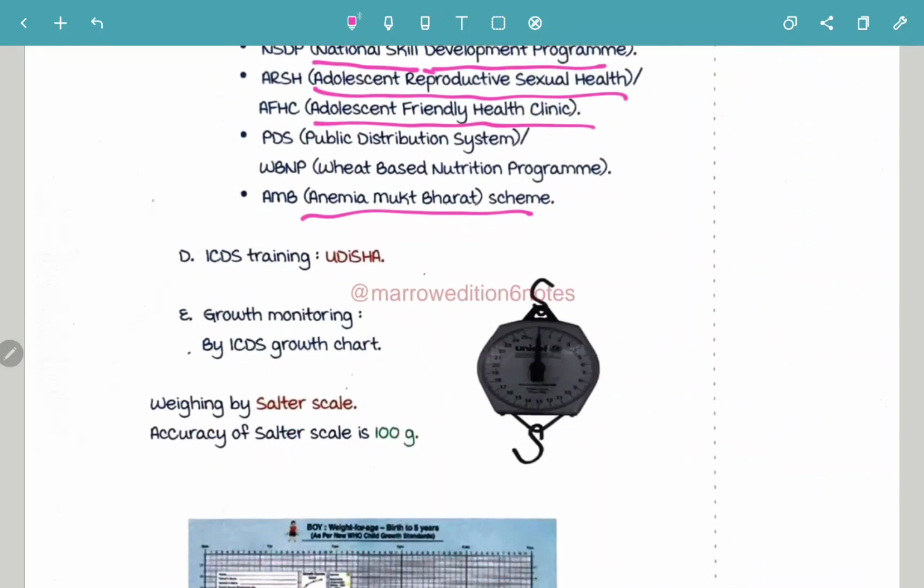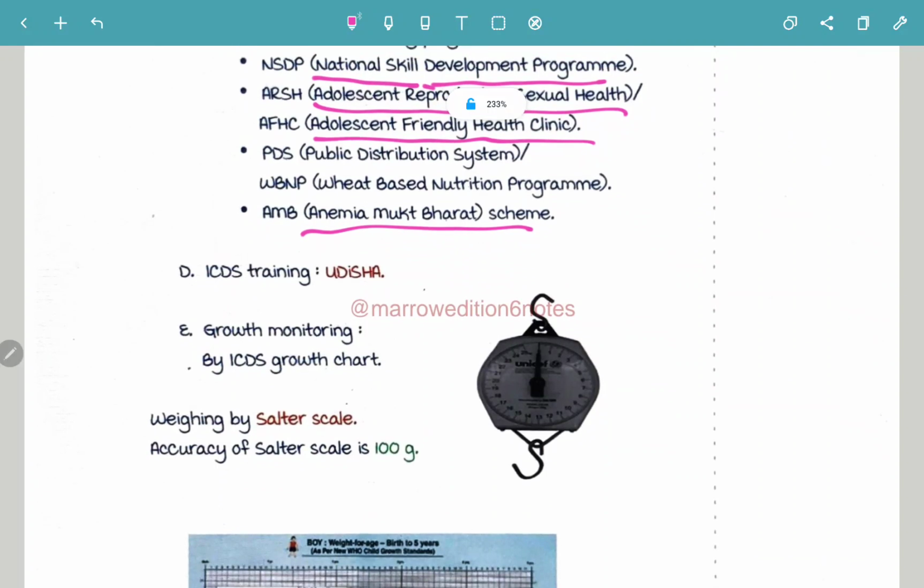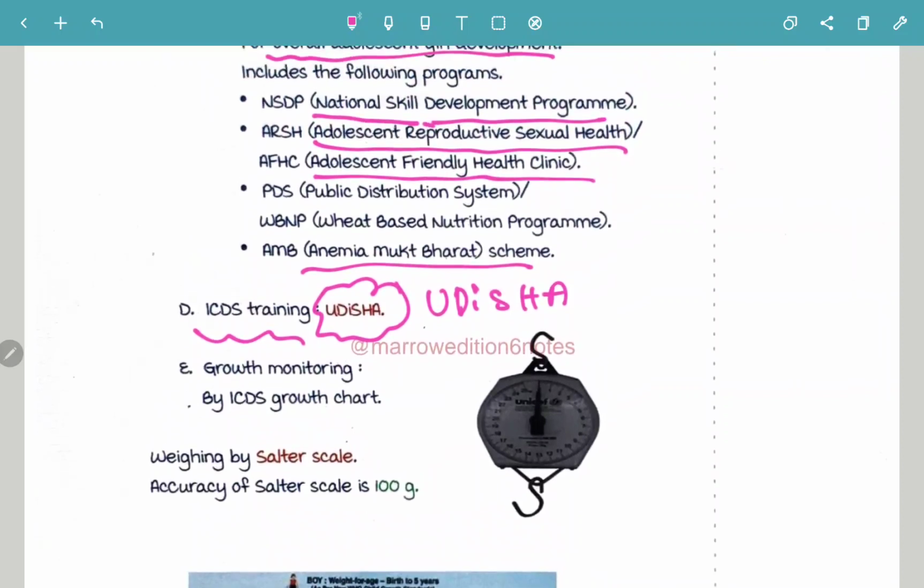Now ICDS training, Integrated Child Development Services training, is known as Odisha. And then the next component in ICDS is growth monitoring via the ICDS growth chart. Very important.